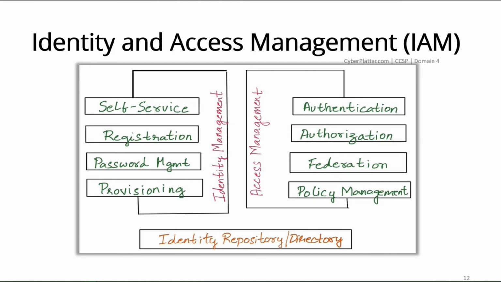Authorization. Authorization evaluates what you have access to after authentication occurs. In many cases, this means comparing the identity assertion against an access control list, ACL. Policy management. Policy management serves as the enforcement arm of authentication and authorization and is established based on business needs and senior management decisions. Federation. Federation is an association of organizations that facilitate the exchange of information as appropriate about users and access to resources, allowing them to share resources across multiple organizations.